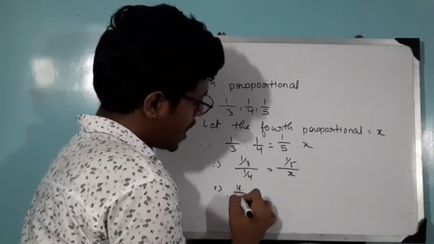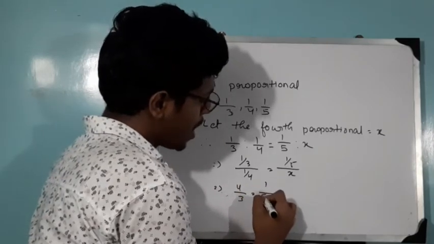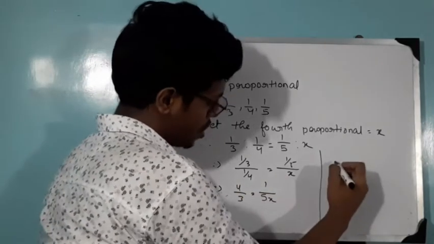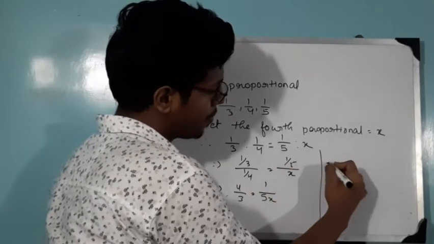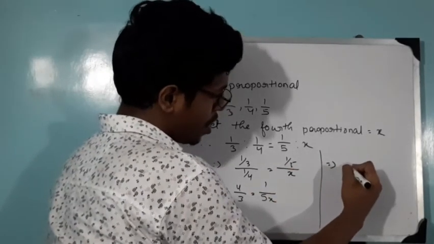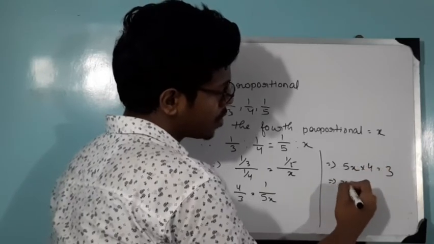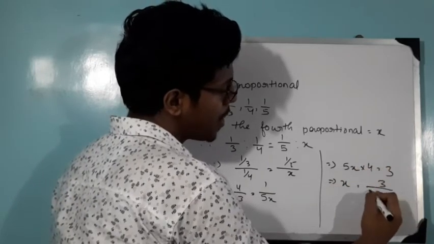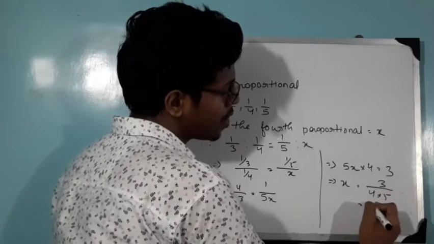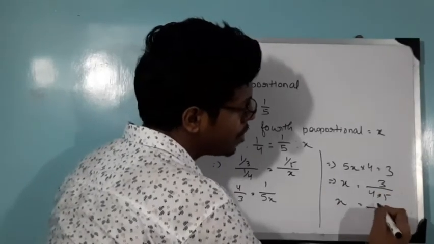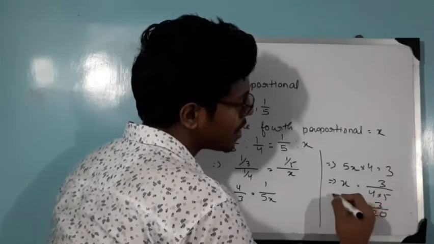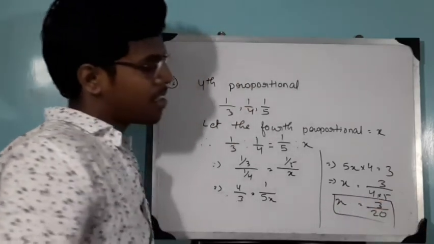Now 4 by 3 equal to 1 by 5x. So now cross multiply. 5x into 4 equal to 3. So x equal to 3 by 4 into 5. So x equal to 3 by 20. So this is the answer.